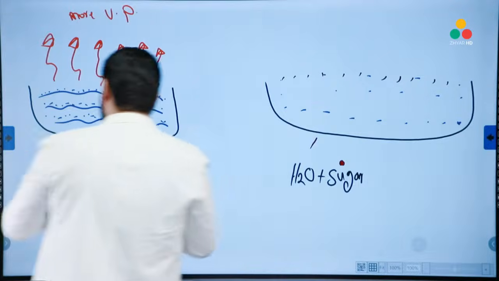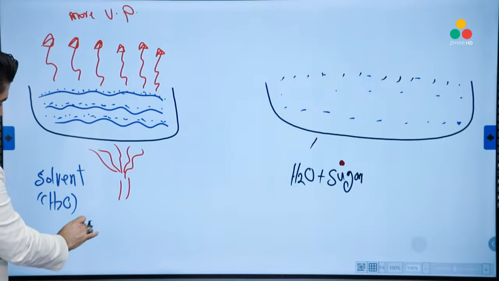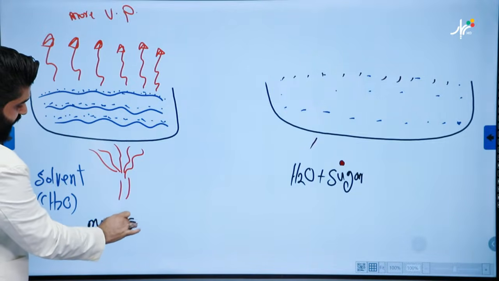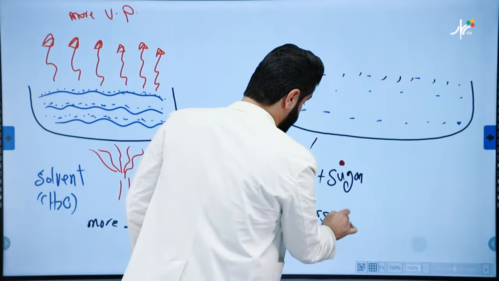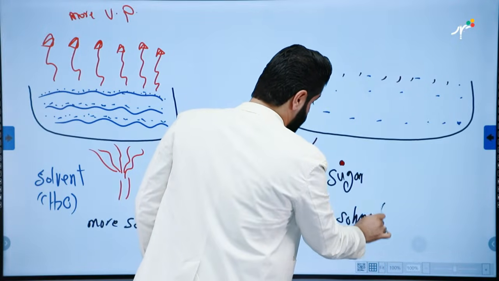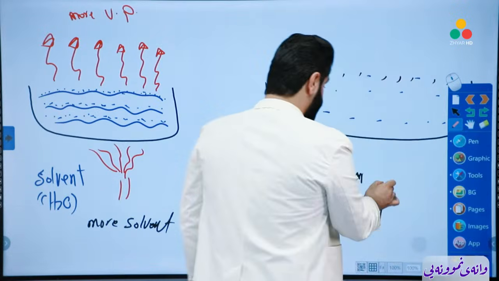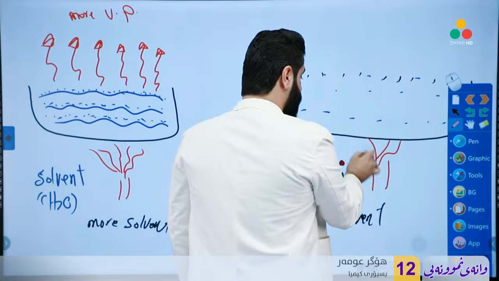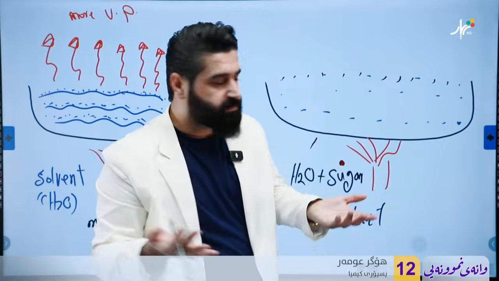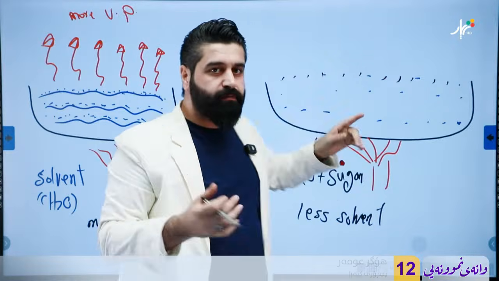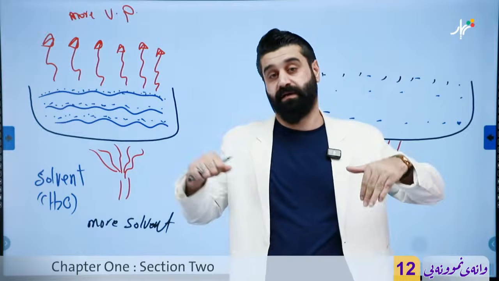So now here we have more solvent. Look at it. More solvent. But here, less solvent. Good. And now, if I try to heat the container the same way, again they will try to become vaporized. But this time, are there greater particles of water available or fewer?